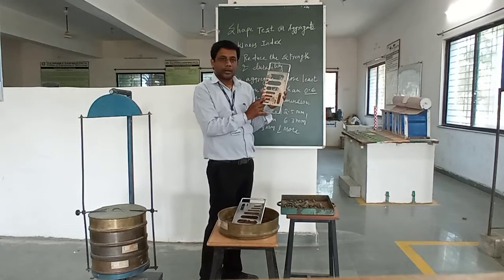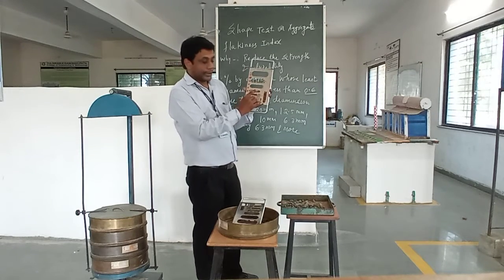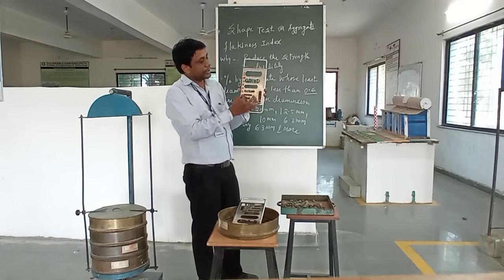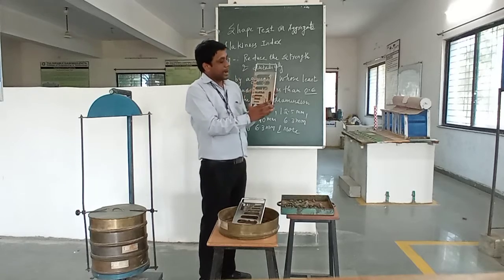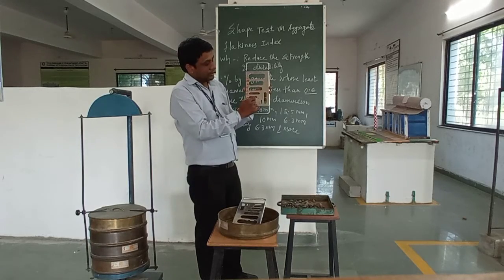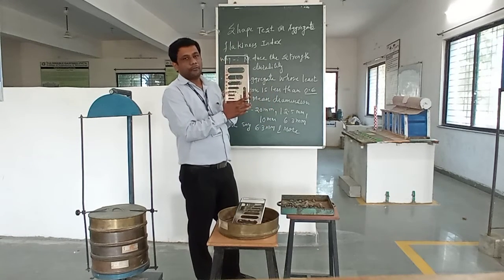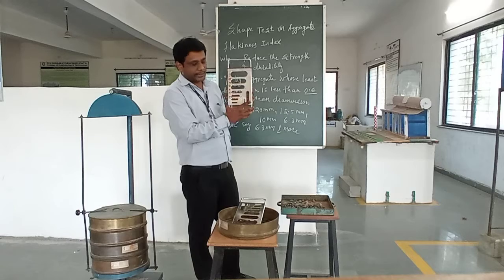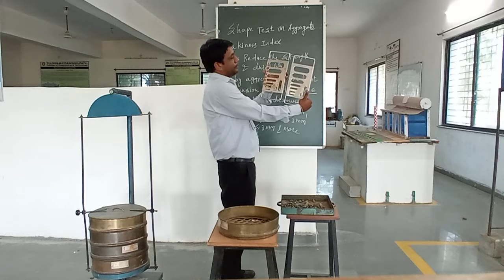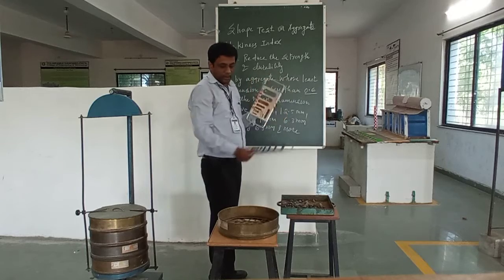Then 60 to 12.5 mm. Here the material is passing from 16 mm and retained on 12.5 mm. So like this we can perform the practical, and while performing the practical you should understand the meaning of these numbers shown on this plate. We are using this plate for the calculation of flakiness index. These are the various flakiness plates which we are going to use in today's practical.